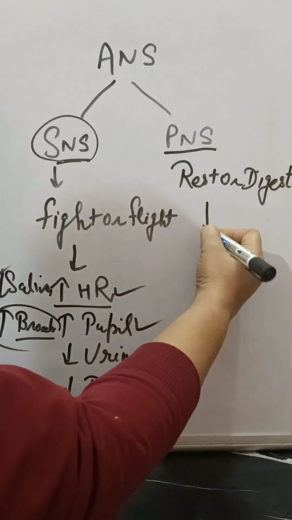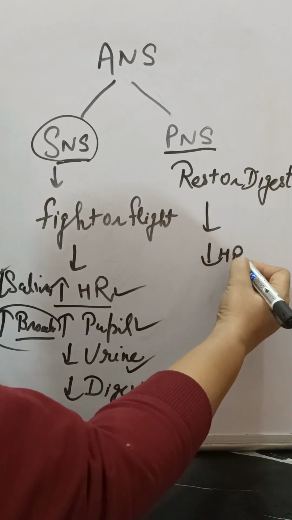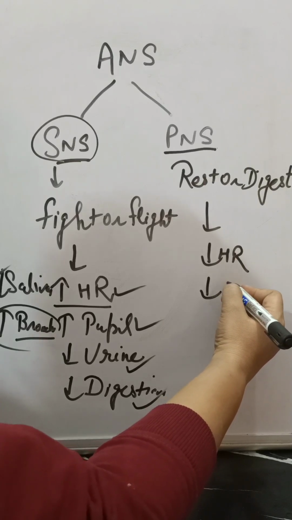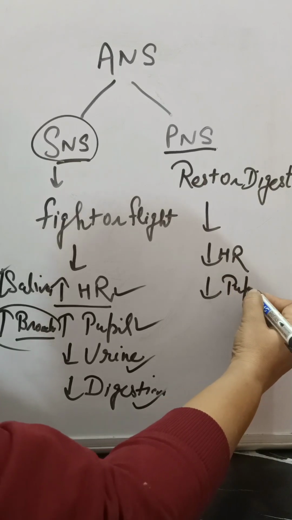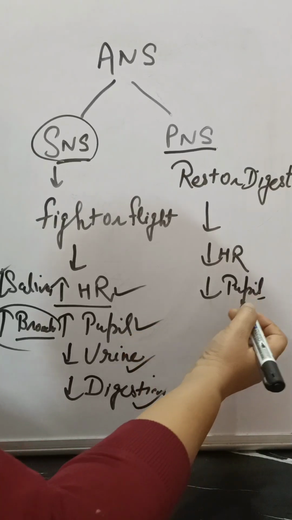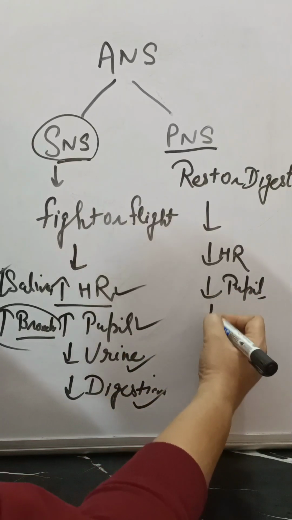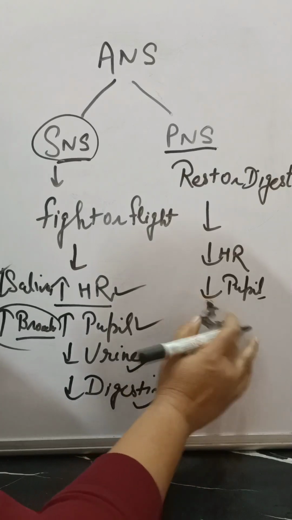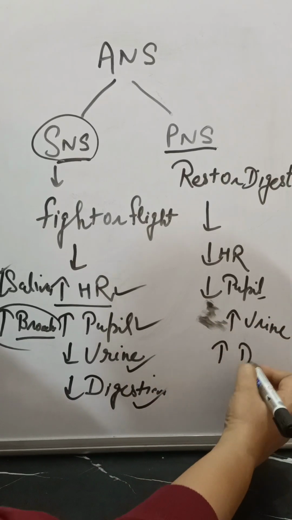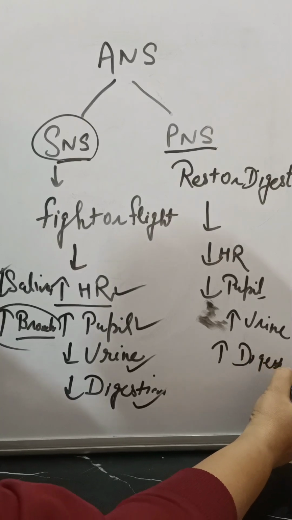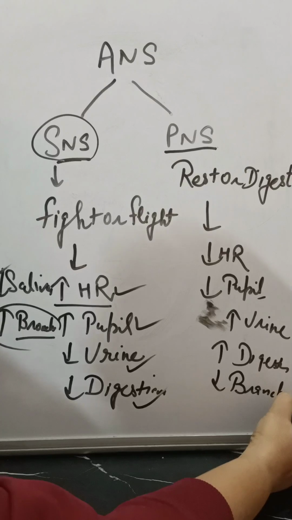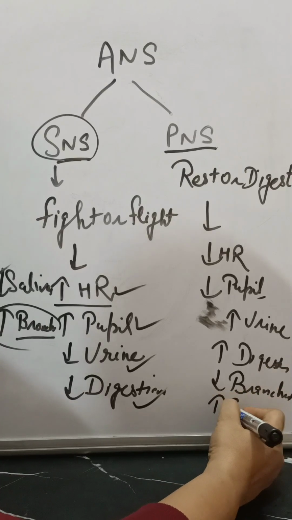Resting phase में क्या होगा, there is heart rate will be decreased, there is pupillary contraction is there, ठीक है? So there's contraction of the pupils होगा. Now this will be increase urine output होगा, right? Increased digestion होगा. There is decreased bronchial tubules dilatation, ठीक है? ये होगा. There's increased saliva production होगा.